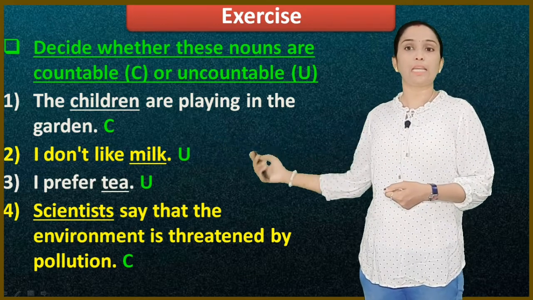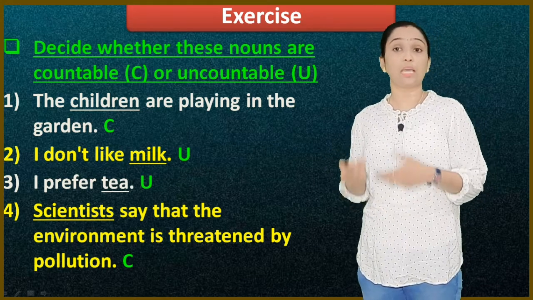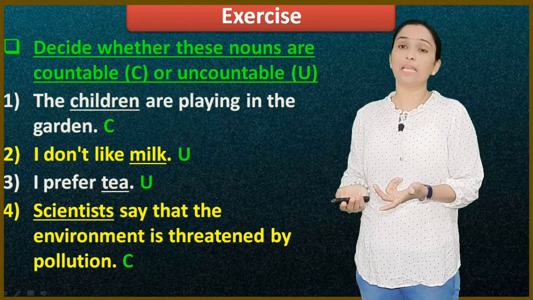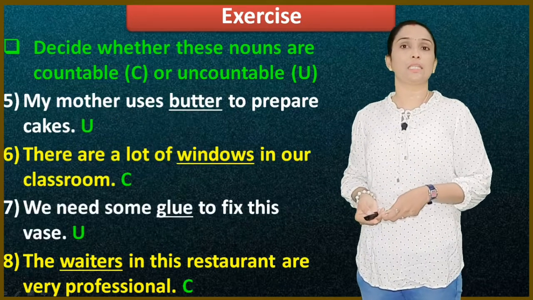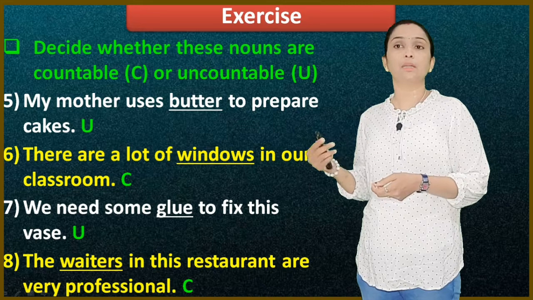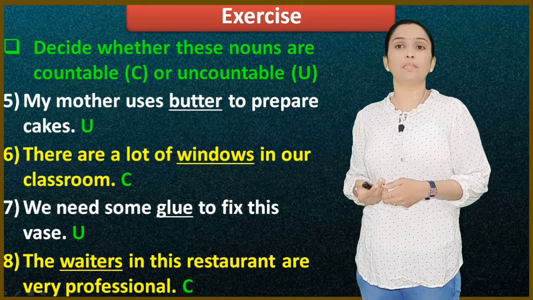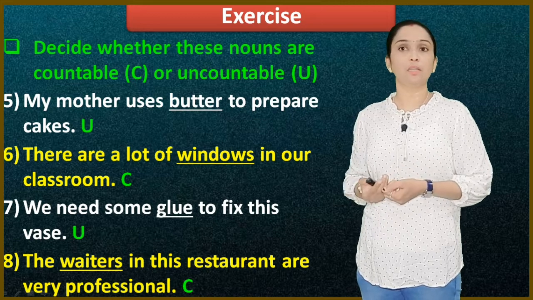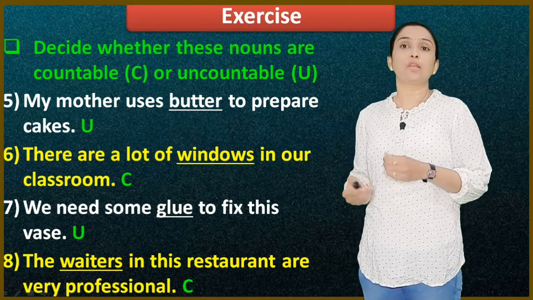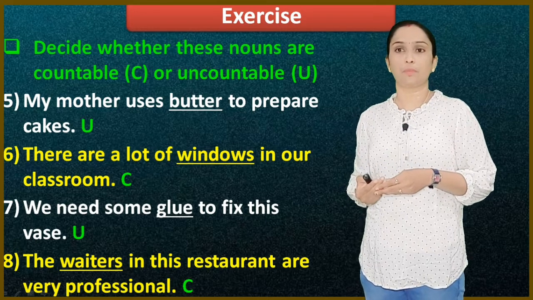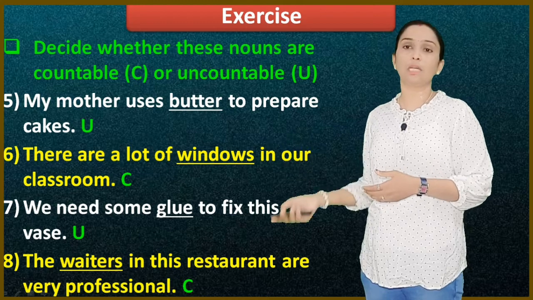Scientists say that the environment is threatened by pollution. Here scientists, S form, it has the plural form and we can clearly identify it. It is a countable noun. Next example, my mother uses butter to prepare cakes. Butter, it is uncountable. How will you count the butter? By the slice of butter you will count. You can't count the butter 1, 2, 3. Next, there are a lot of windows in our classroom. Windows, 1 window, 2 windows, it is an S form, it has a plural form. So it is a countable noun.